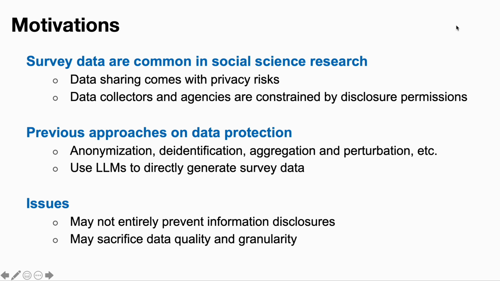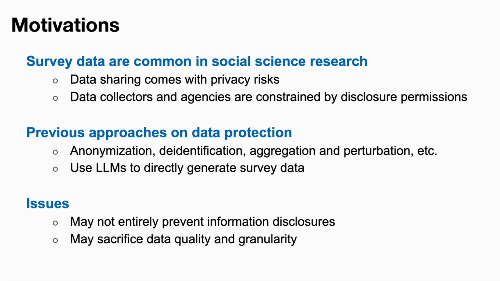Our study is motivated by a commonly seen type of data, the survey data in social science research. While this kind of data has been commonly shared around different research groups, they're usually considered with different kinds of privacy risk exposure and also regulated by the capacity to be shared. Studies have been using different anonymization and de-identification techniques for data protection, but they may sacrifice data quality and granularity